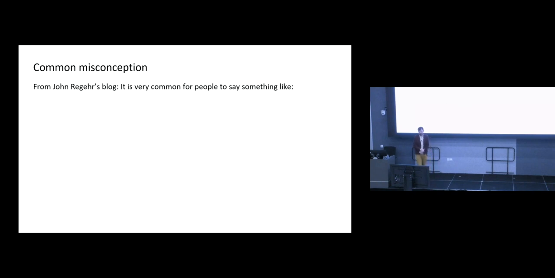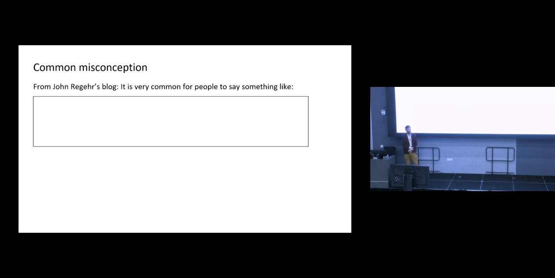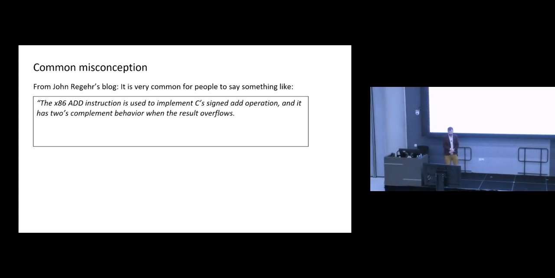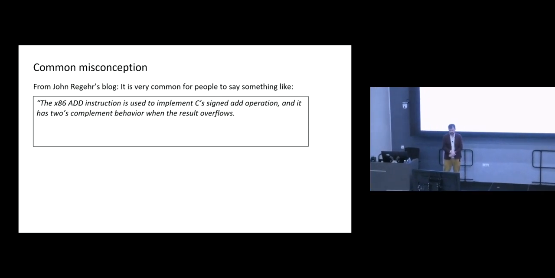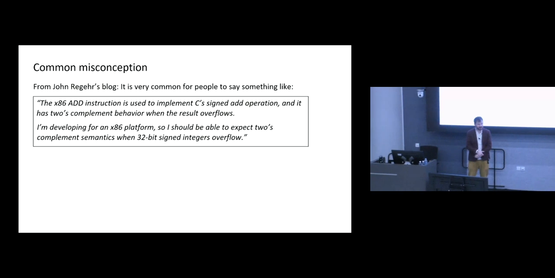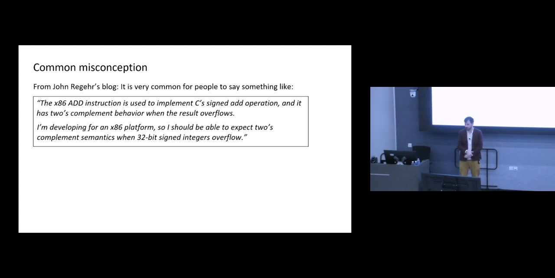A common misconception, and this comes from John Regehr's really excellent blog post on undefined behavior, is for people to have the following line of thinking. The x86 add instruction is used to implement C's signed add operation, and it has 2's complement behavior when the result overflows. I'm developing for x86, so I should be able to expect 2's complement semantics when 32-bit signed integers overflow.